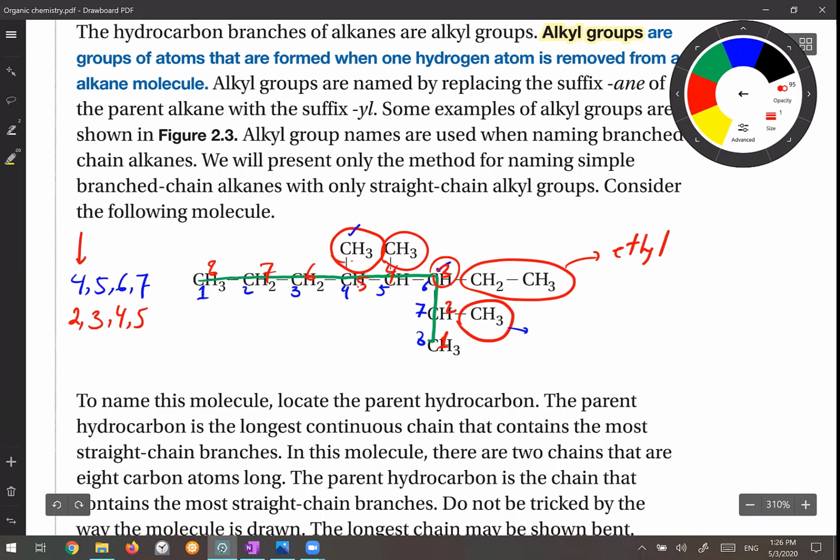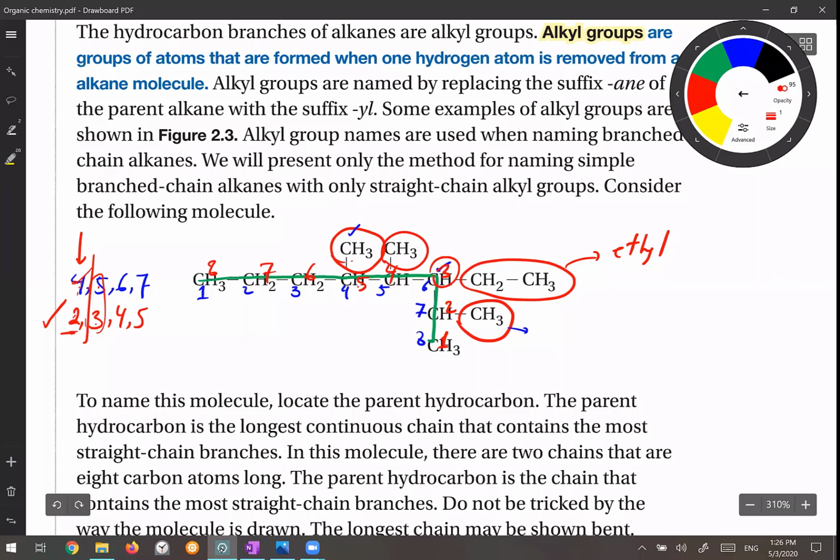You have to look at the first one. Which one do I have to choose as the system of numbering? The red one. Why? Yeah, because 2 is smaller than 4. If they were equal, you would have to look at the next one. The next one also, 3 is smaller than 5. But we don't need to look at the rest because for the first one, 2 is smaller than 4. So the correct system of numbering is the red one, not the blue one.